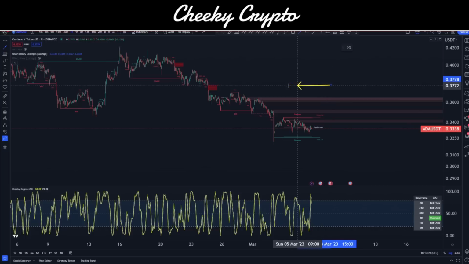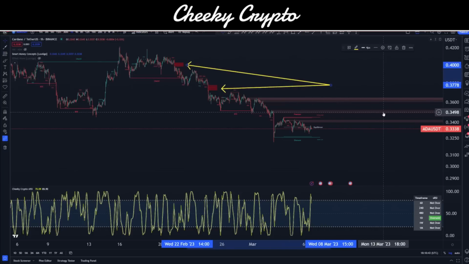There are a couple of other things worth noting. This gap right here is an imbalance in an order book, as is this one. These will eventually get filled. They can be up here for a while though. It can be something that gets filled straight away, or something that gets filled a year down the line. But we do note that these exist and we should pay attention to them.